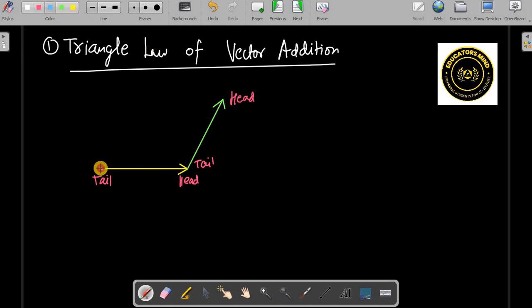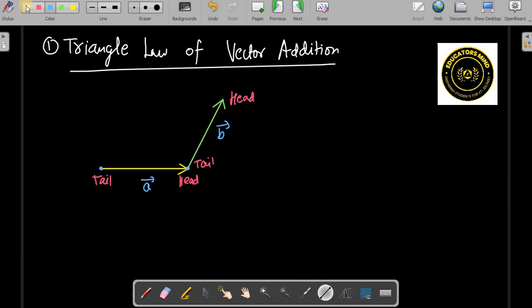So this is, let's say, A vector, and this is B vector. The head of one and the tail of the other should come together. That's why this is called the tail head method or head tail method. So you should join these two vectors like this.